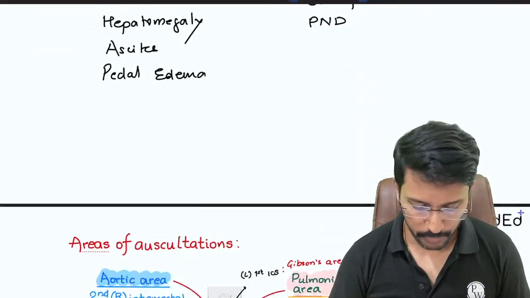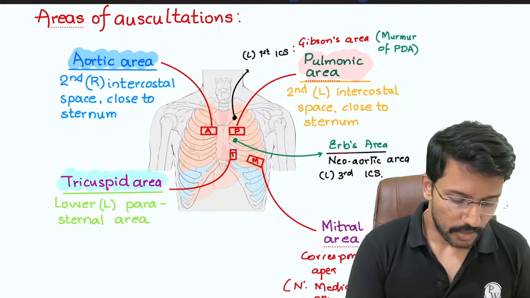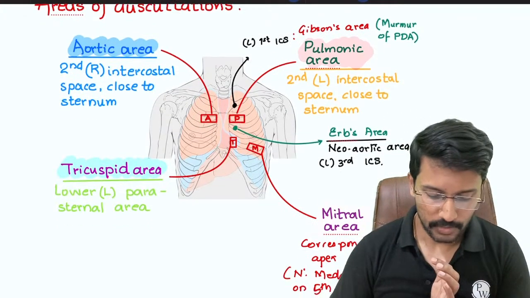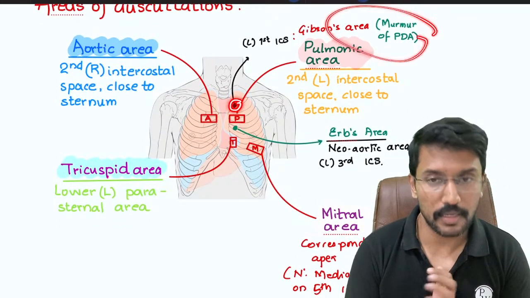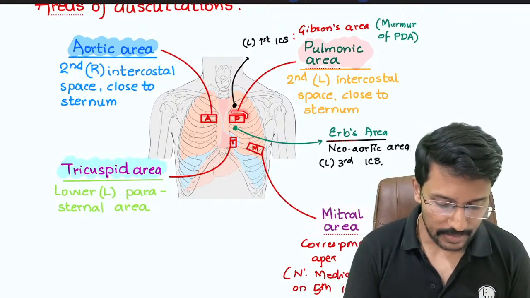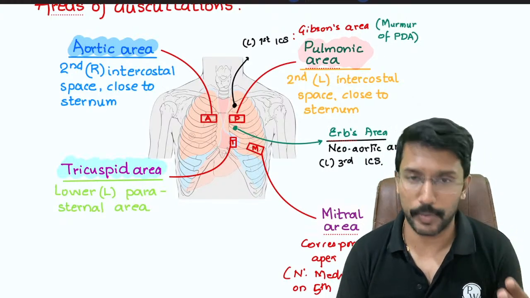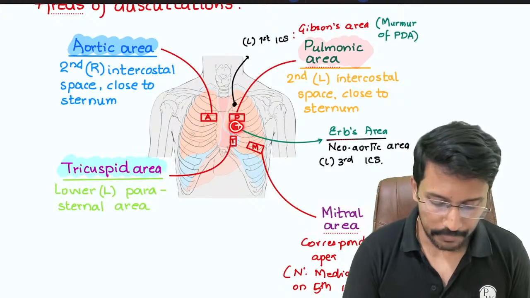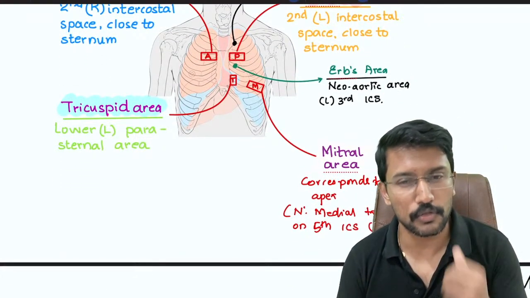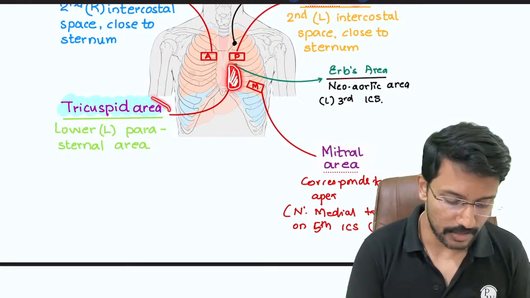So that is why we need to remember the areas. On the right side, we have only one area, which is the aortic area, that is the right second intercostal space. The rest of the areas are on the left side. On the left side, the first intercostal space is Gibson's area, which is used for auscultation of the murmur of patent ductus arteriosus. The second left intercostal space is the pulmonic area, where we will hear a murmur if there is a pulmonic valve pathology. Then the third left intercostal space is Erb's area, also called the neo-aortic area, where you can hear murmurs of aortic valve pathology. Then the lower left parasternal region is the tricuspid area.